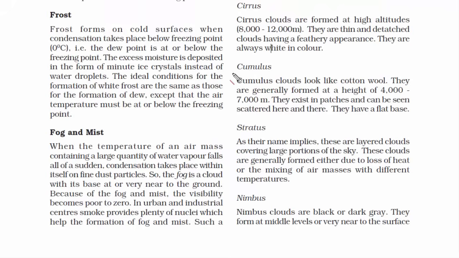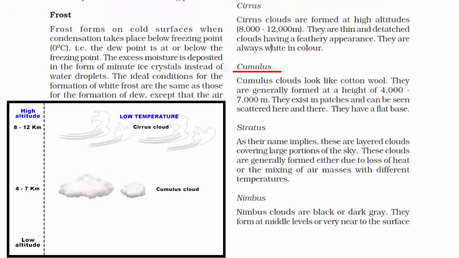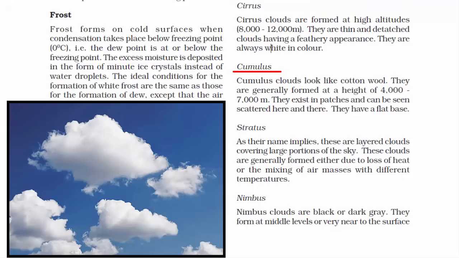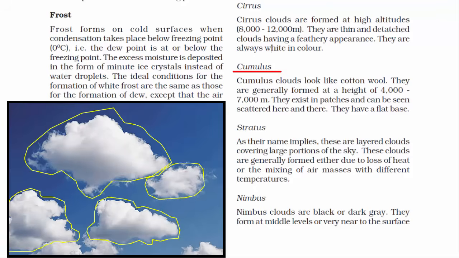The second one is cumulus cloud. Now these clouds are formed at a height of 4 to 7 kilometers. If you see, the height is lower than cirrus cloud, but still 4 to 7 kilometers is very high up in the sky. I'll put a picture of this cloud as well. Now these clouds are fluffy like cotton, but then they have a flat base. It looks as if a piece of cotton is floating in the air, and if you look at it carefully, somehow it also looks like a cauliflower. Now these clouds usually appear in patches and can be seen scattered here and there.